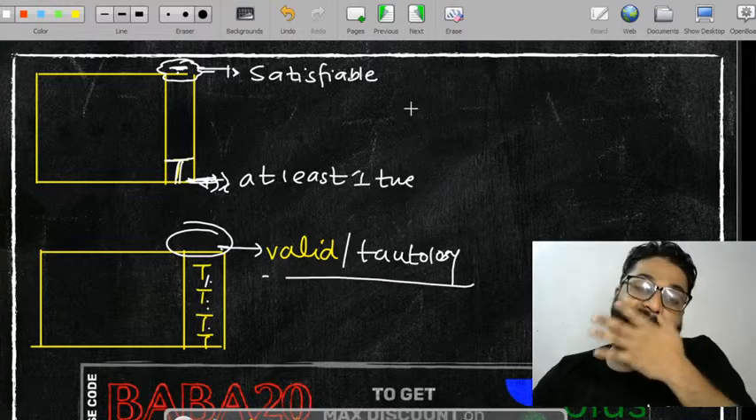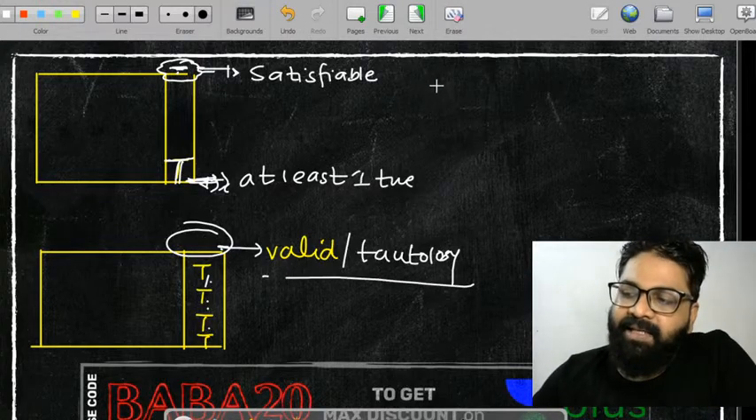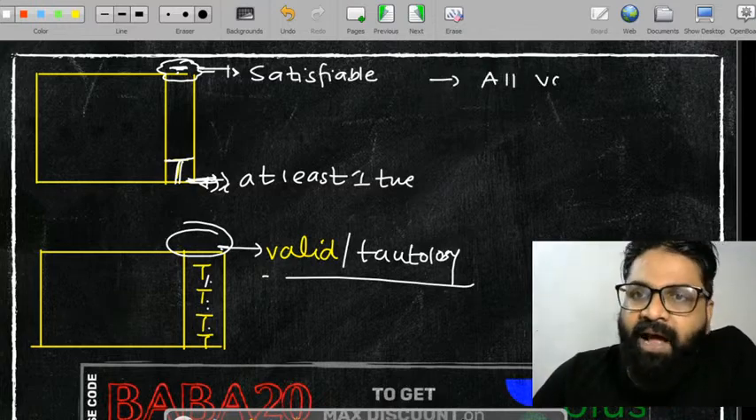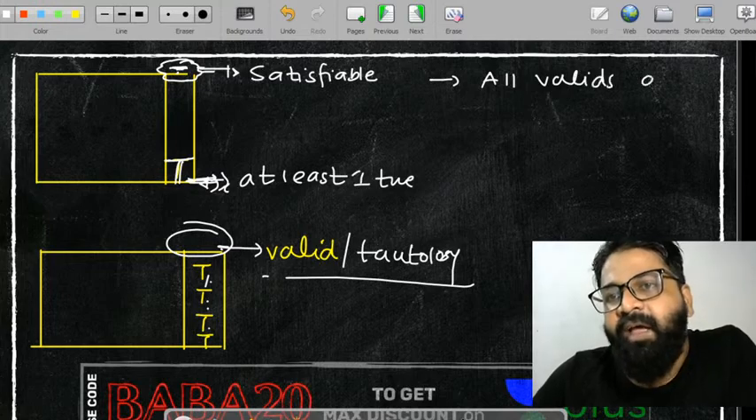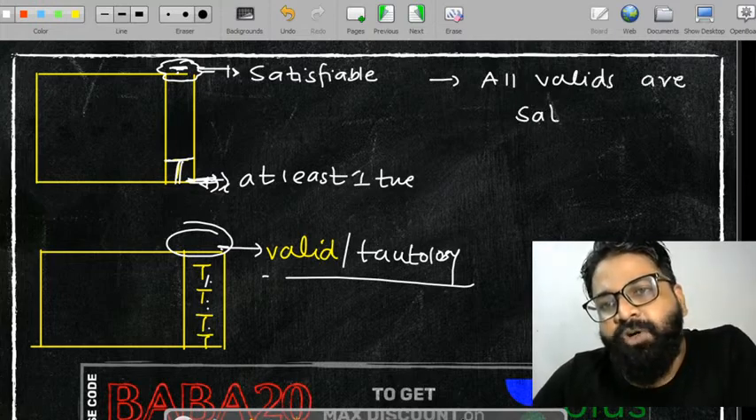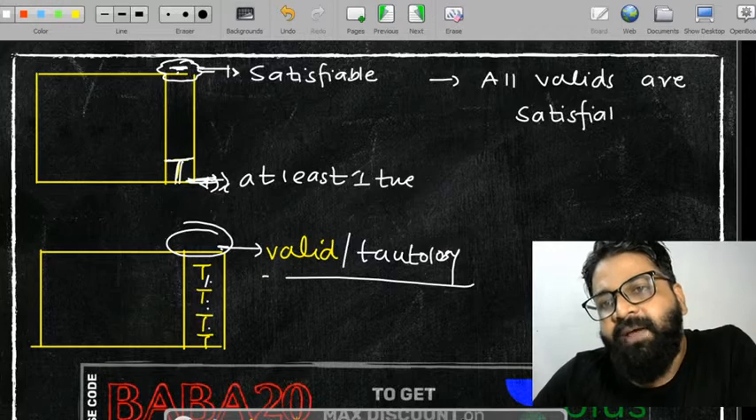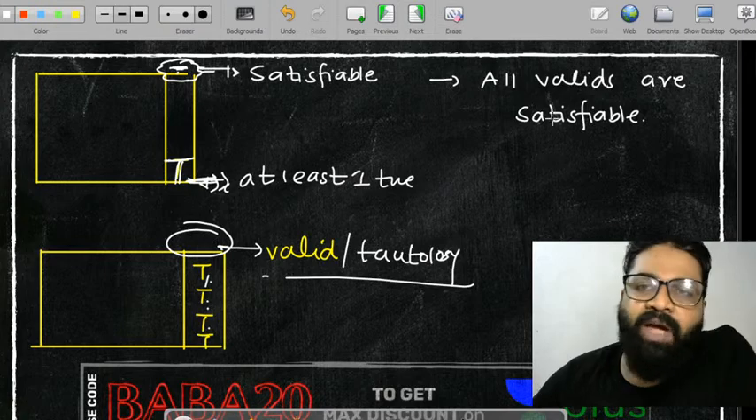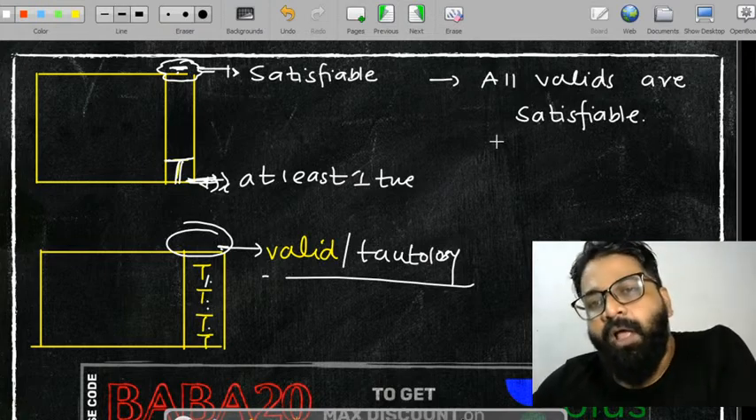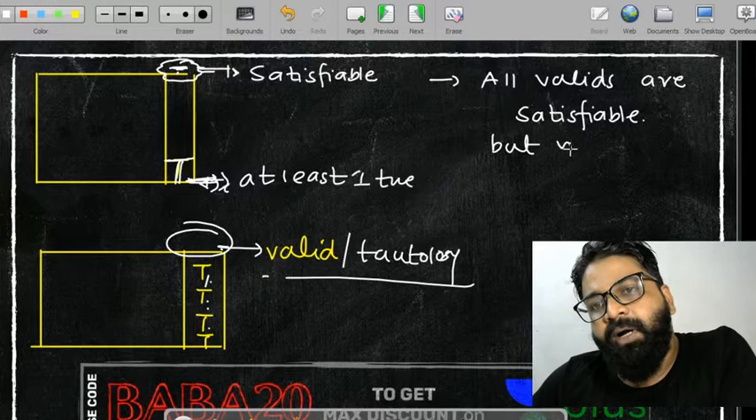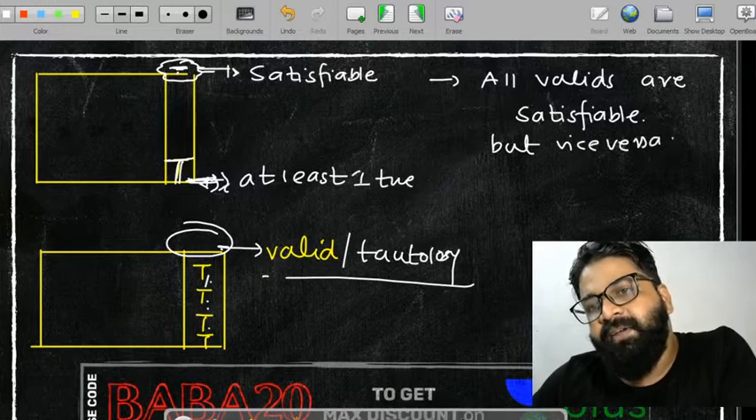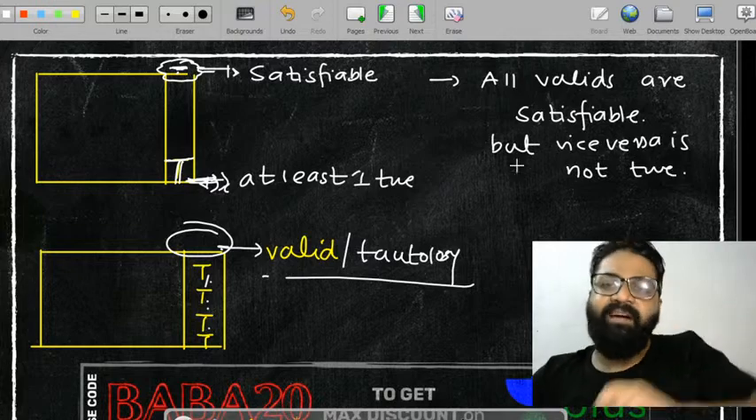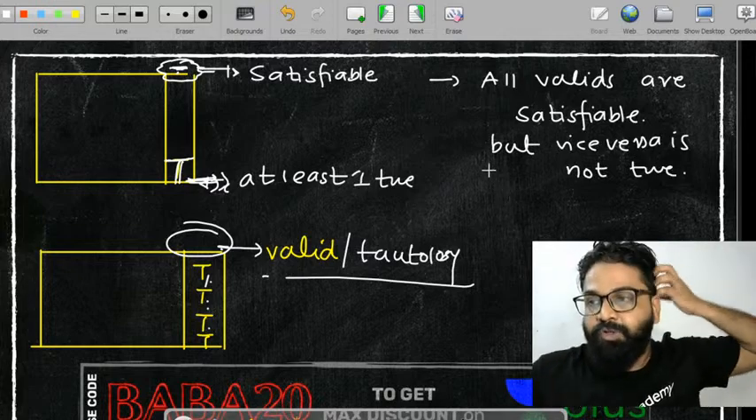So can I say that all valids are satisfiable? Yes, all valids are satisfiable, but vice versa is not true. All valids are satisfiable, because satisfiable needs at least one true, and in valid all of them will be true. Okay, all valids are satisfiable, but vice versa is not going to be true.